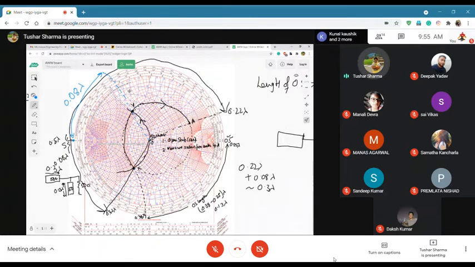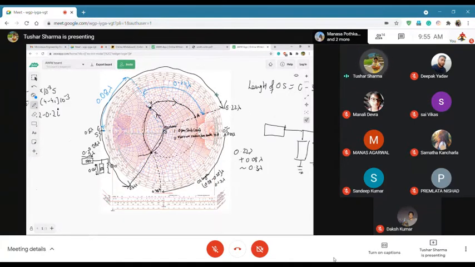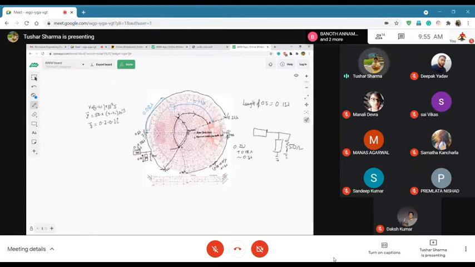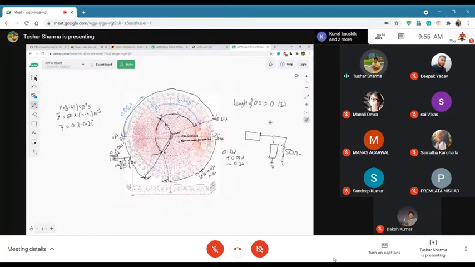And the length of the transmission line will be this much, which is 0.22 lambda minus 0.08 lambda, which is 0.14 lambda.